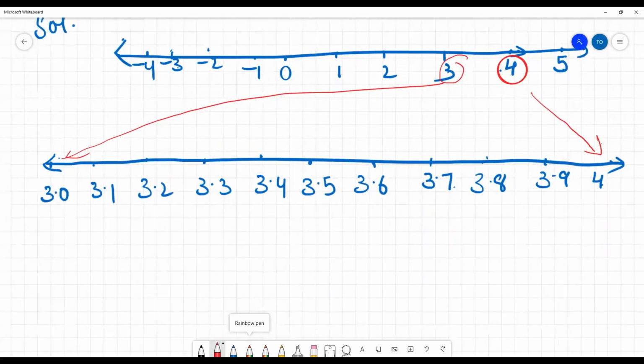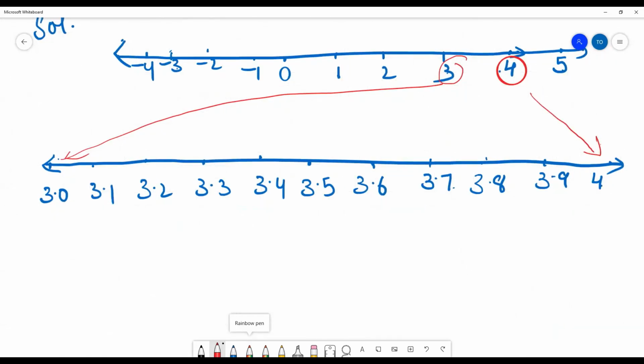Now, which number do we want? We want 3.765. So 76 will be lying between which two numbers? 3.7 and 3.8.